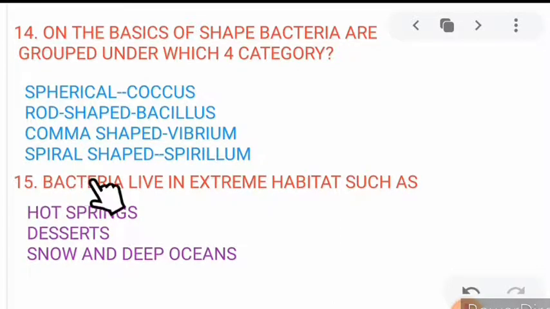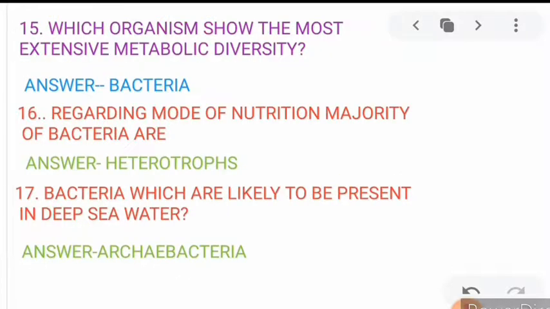Next, 15. Bacteria live in extreme habitats such as hot springs, deserts, snow, and deep oceans, and others also. Now move to the next. 16. Which organism shows the most extensive metabolic diversity? Bacteria. Bacteria show the most extensive metabolic diversity compared to other organisms.